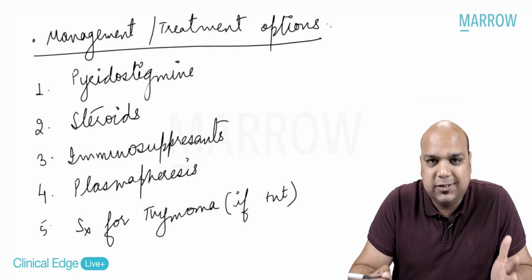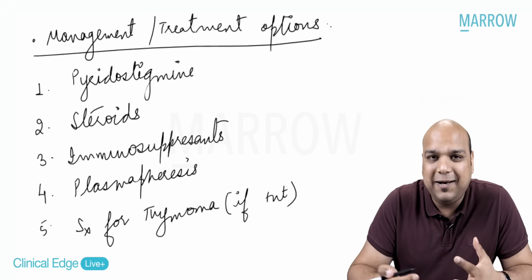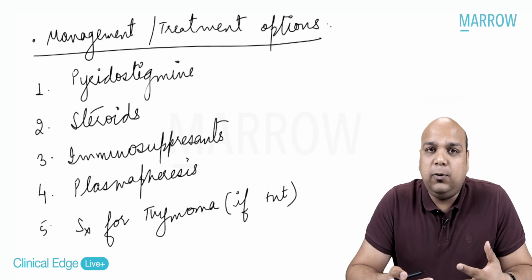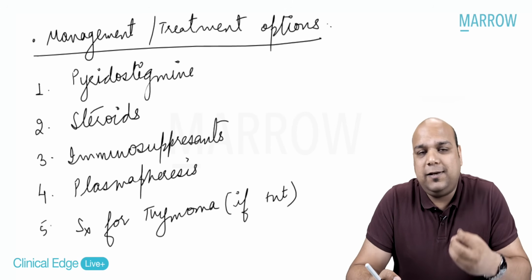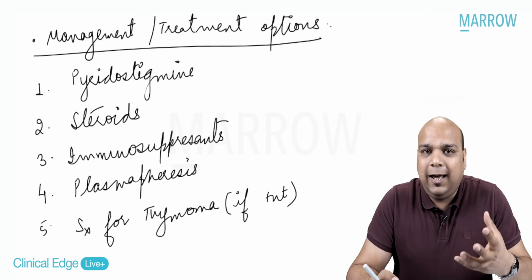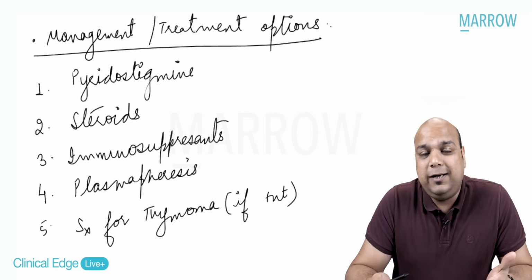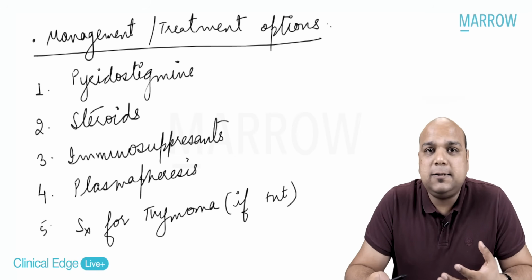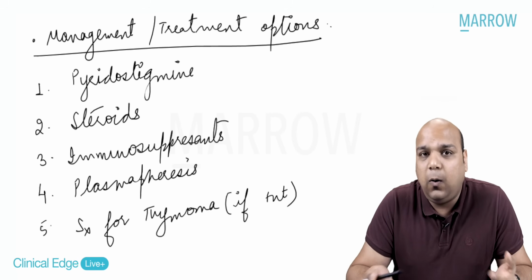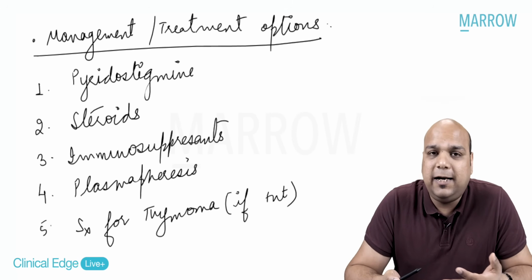The first is pyridostigmine, even though it is not going to treat myasthenia gravis, but as an anticholinesterase, everybody, the levels of ACh at the nerve endings will remain more and thus the fatigue will not set in. So symptomatically you can treat it. Steroids need to be given, corticosteroids like prednisolone, though you cannot give it for a long time because they can lead to systemic side effects like muscle thinning.